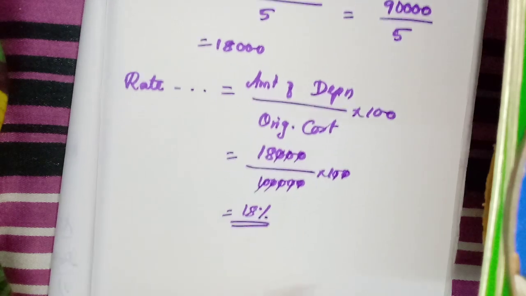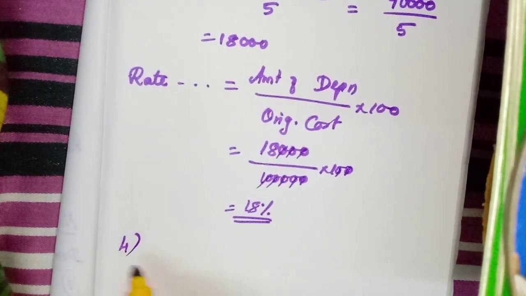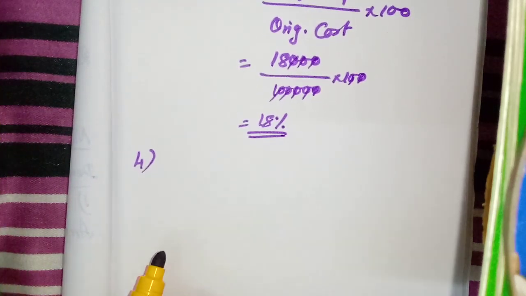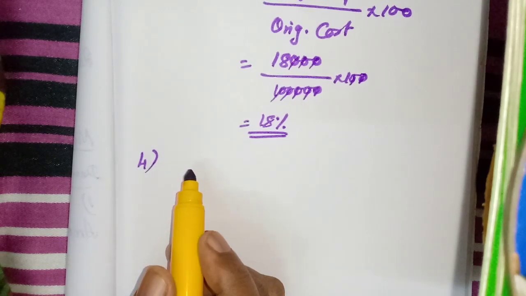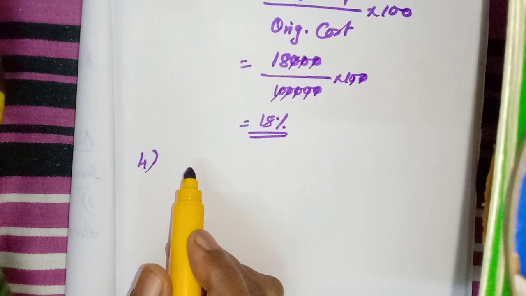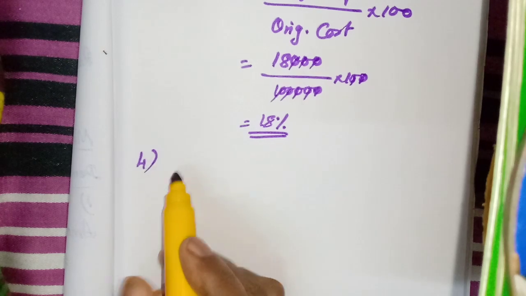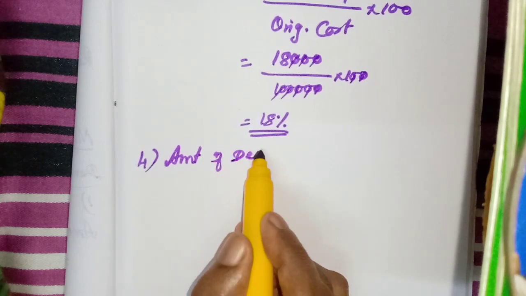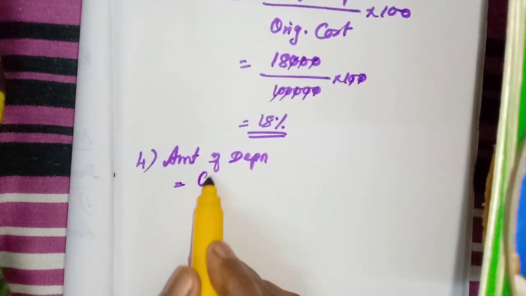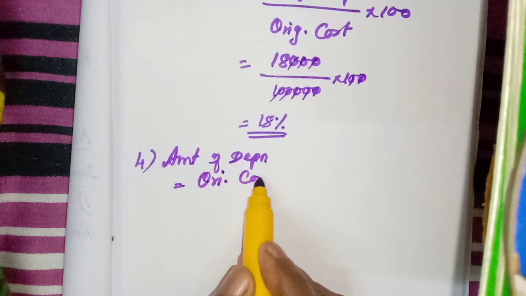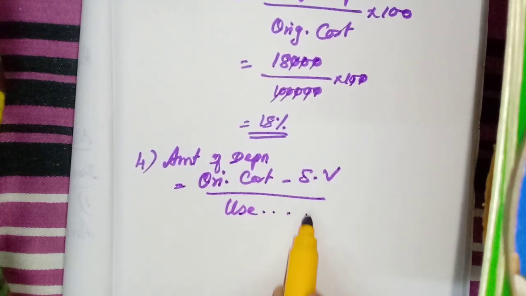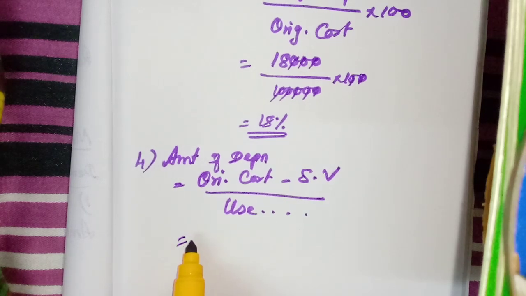Then the fourth one. Just listen and do all these problems in your notebook. If you don't understand, you ask me. Then the next one: calculate the rate of depreciation under the straight line method. For the rate, we first need to calculate the amount of depreciation. Write the formula: original cost minus scrap value divided by useful life of the asset.